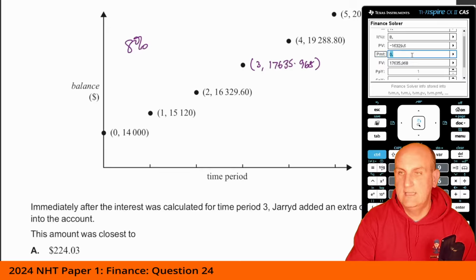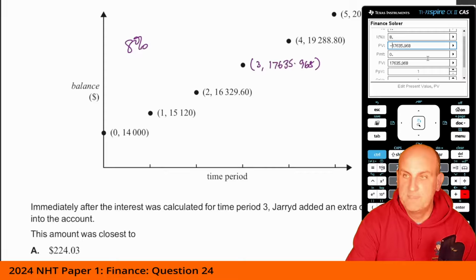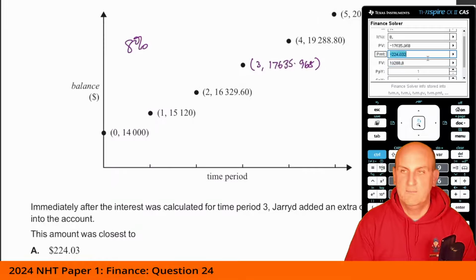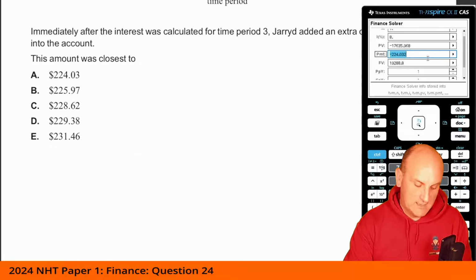Now, when I hit enter here, I've got to realize that I'm at number 4. So I've got to put that one in there with a minus. I've started off with, my future value is 19288.80. If I go here to payment, I get minus 224.03, which gives me A as my correct answer.